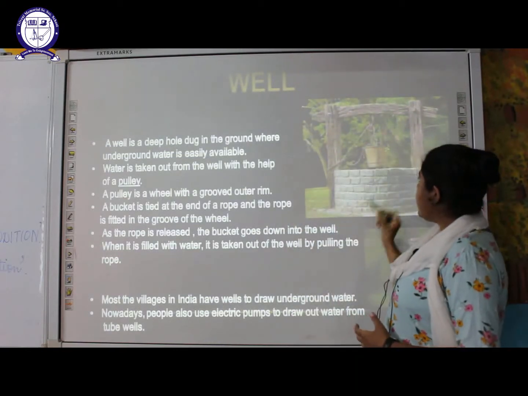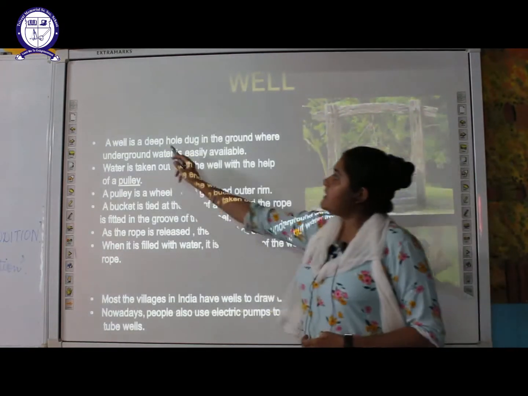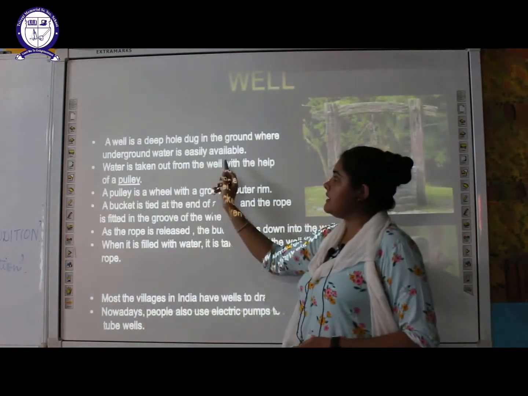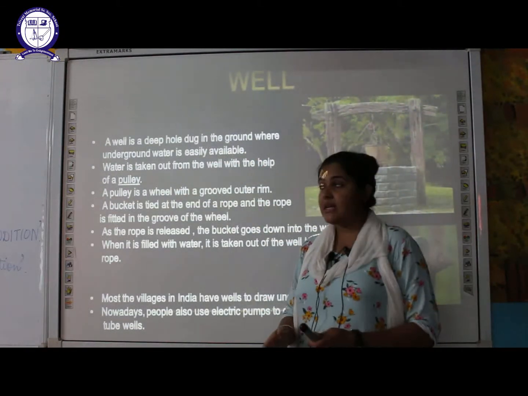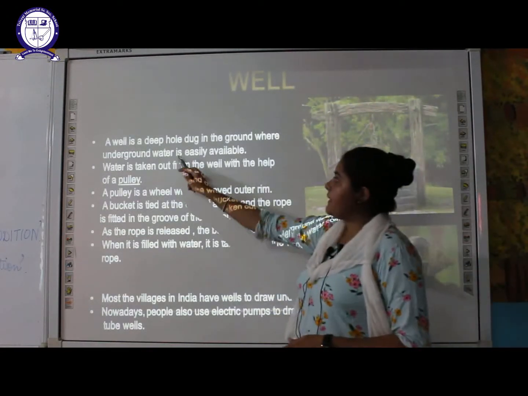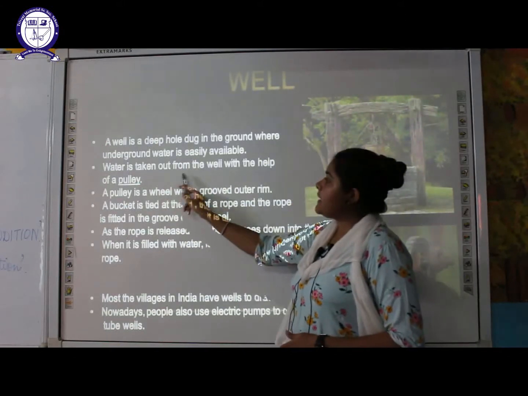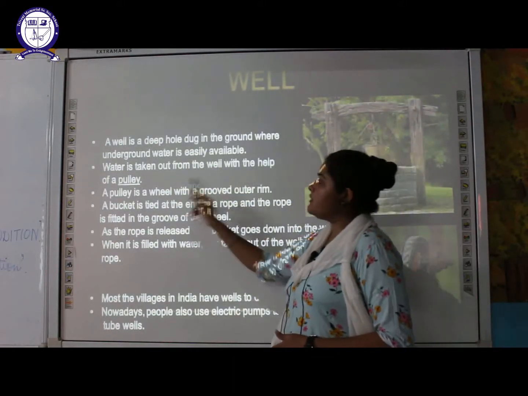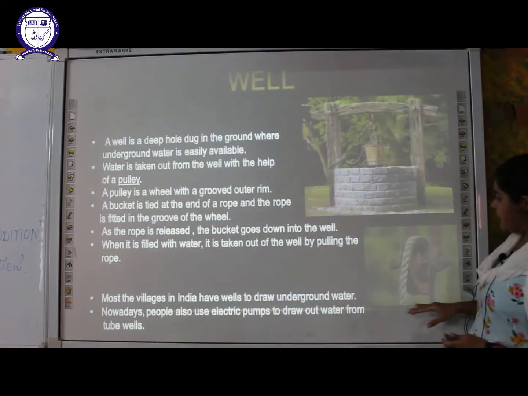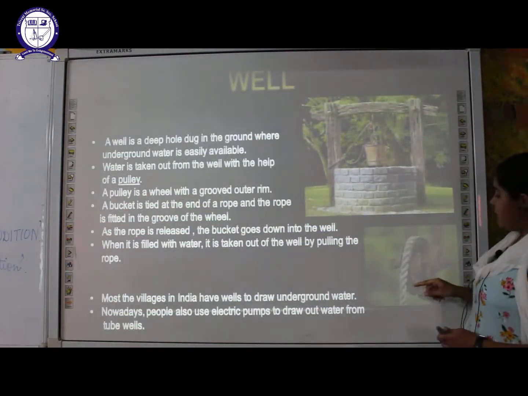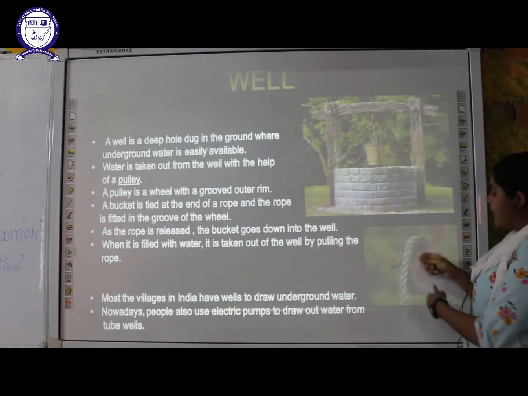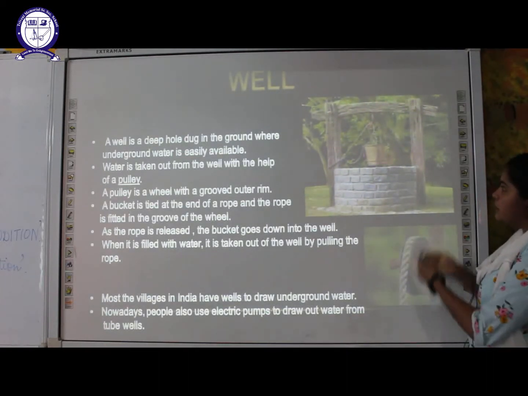In this well, as you can see here, a well is a deep hole which is dug in the ground where underground water is easily available. A deep hole is dug into the ground till it reaches the groundwater level. Water is taken out from these wells with the help of a pulley. Pulley is like this, you can see here in the diagram. It is a wheel with a grooved outer rim. As you can see here, you have to rotate this rope and you can pull the water up.